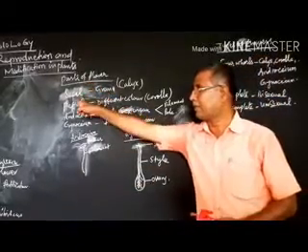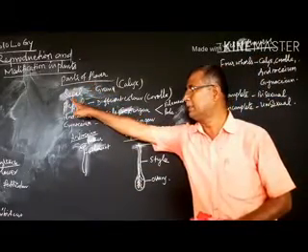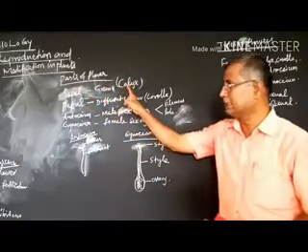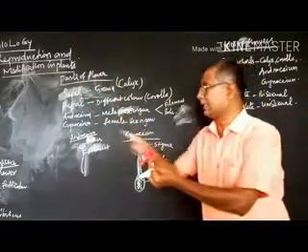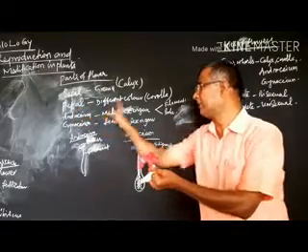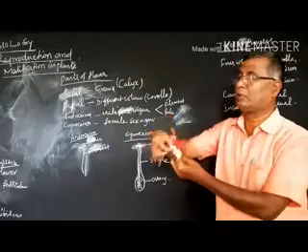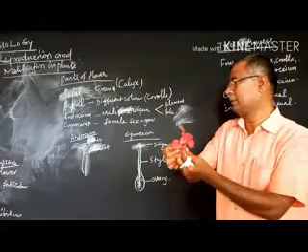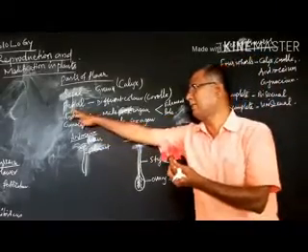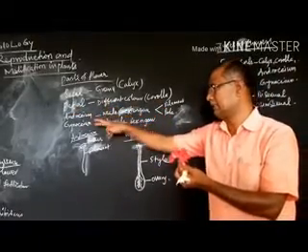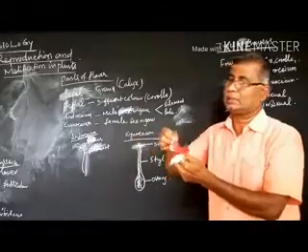The parts of the flower I already mentioned. The sepal is green in color, otherwise known as the calyx. These are the petals. Petals are different in color, white in Datura and red in hibiscus, to attract insects. Then the androecium.